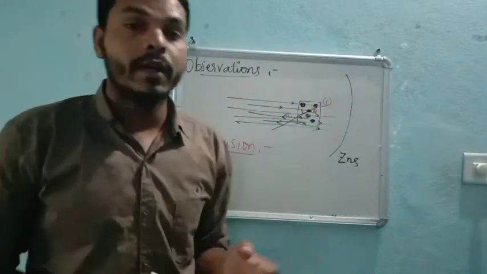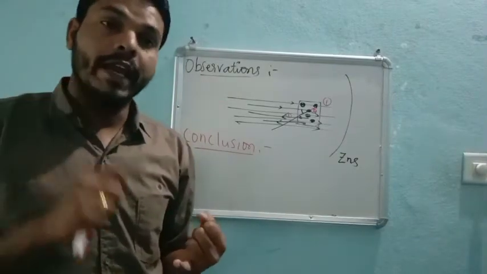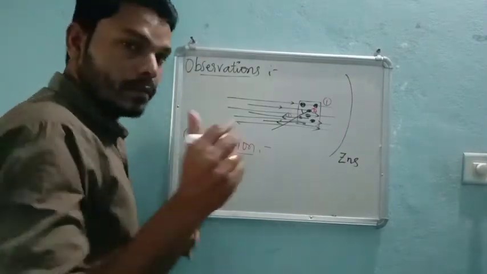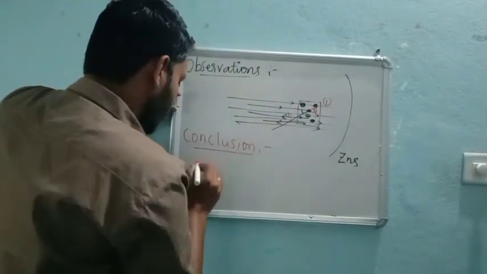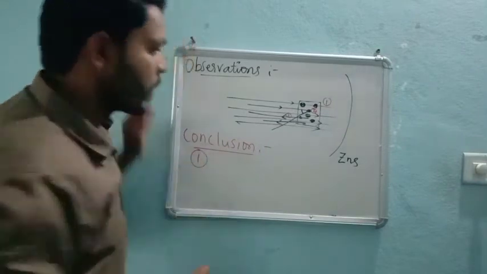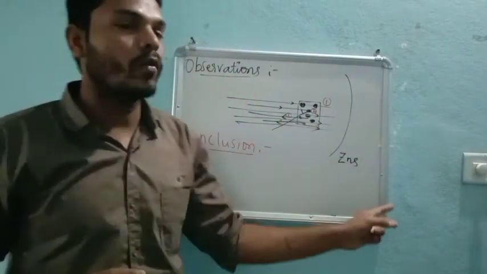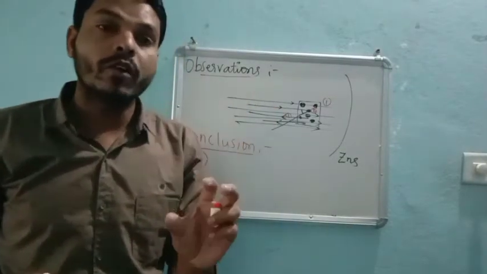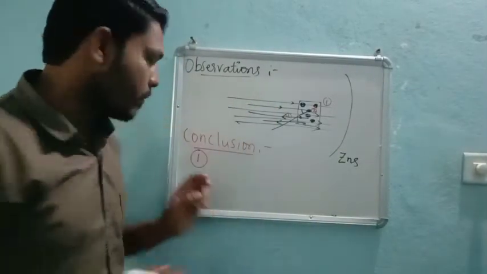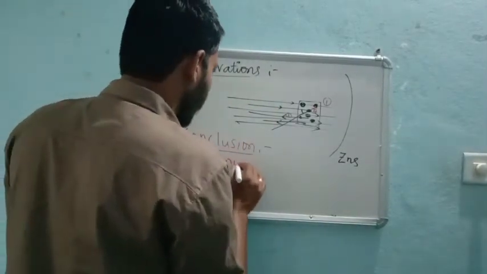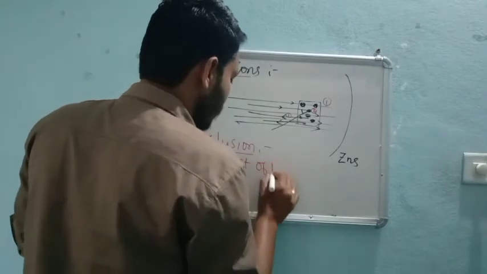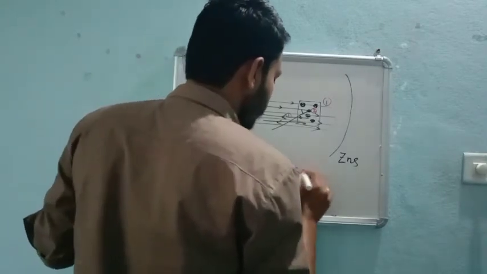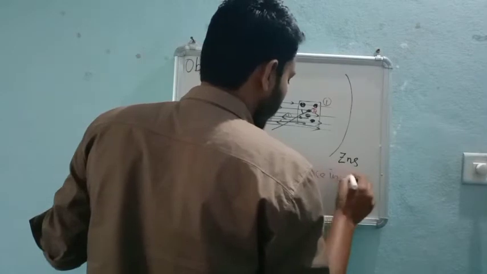First, most of the alpha rays are passing through the gold foil. That means they indicate that most of the space in an atom is empty.